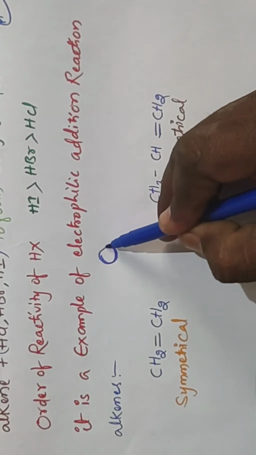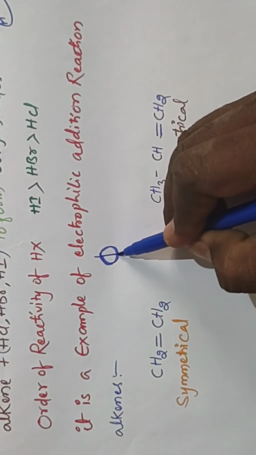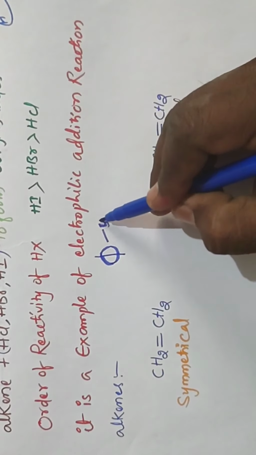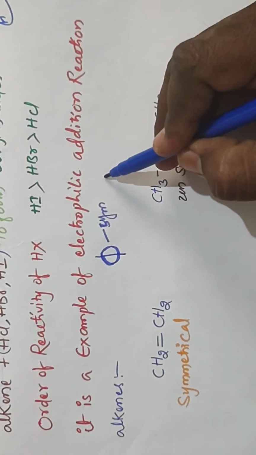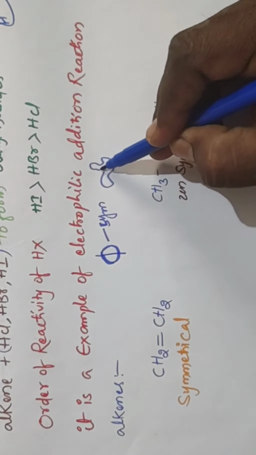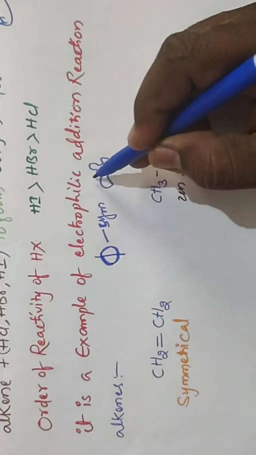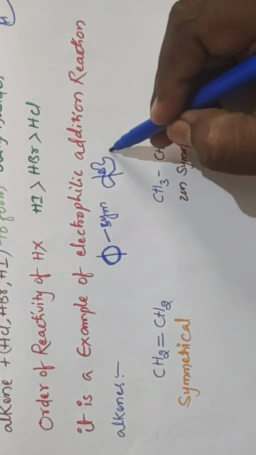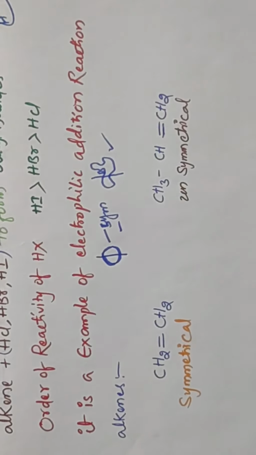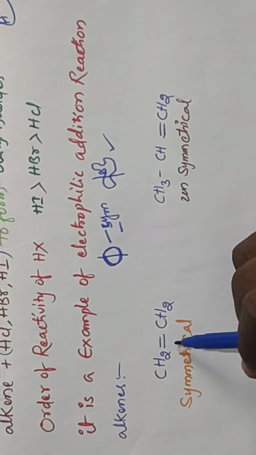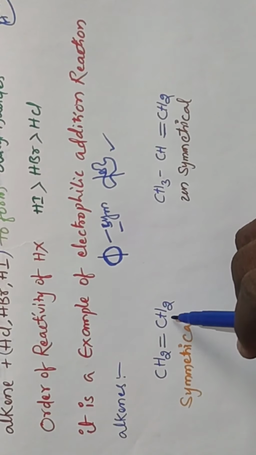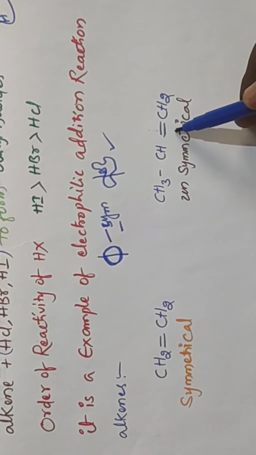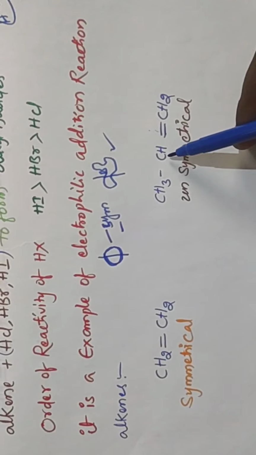For example, this is a ball. If you break the ball like this, we get equal parts, so that is symmetrical. And for example, this is another structure. By breaking this one we get unequal parts, so this is unsymmetrical and that is symmetrical. Breaking the bond here, we get two equal CH2 parts. And for this one, if you break the bond, we get CH2 and CH3CH, unequal parts.